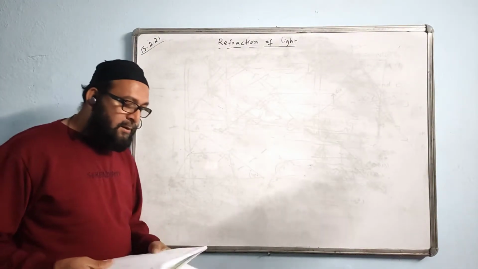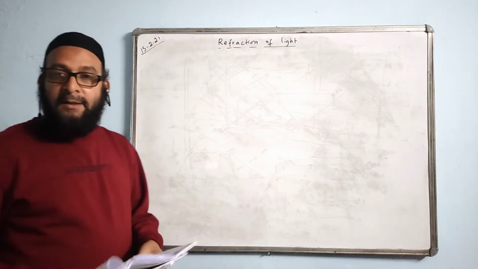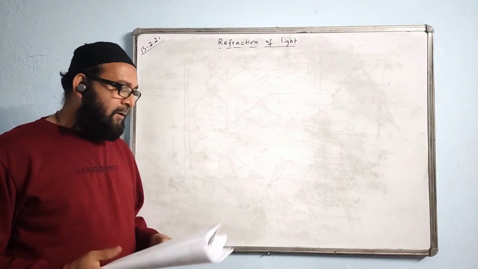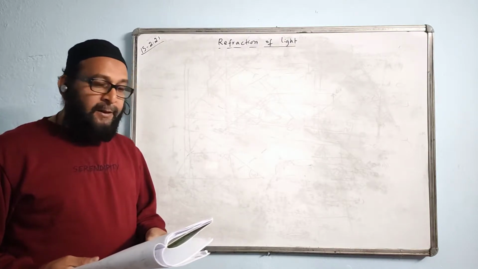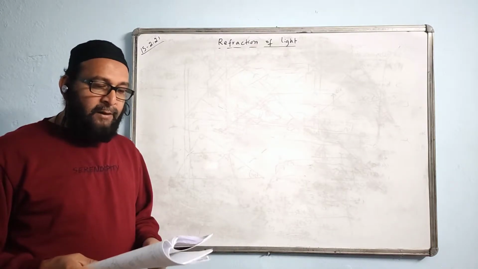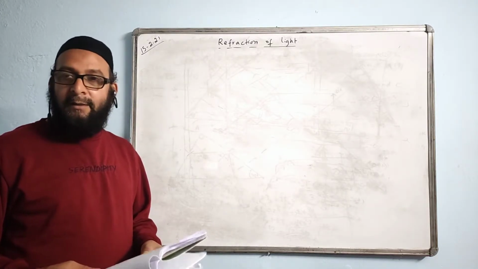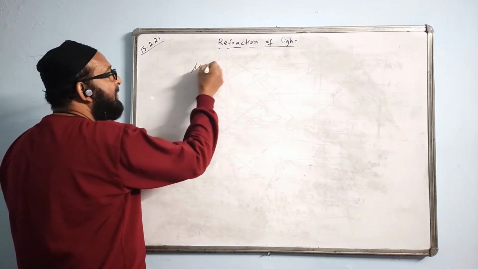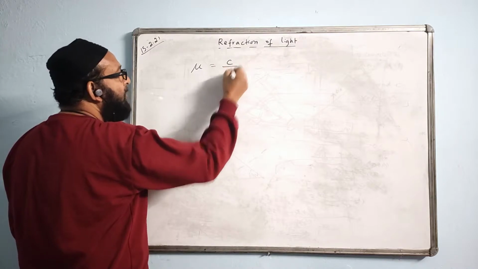Today we do numericals. I'll just read the question: how you can find the speed of light in glass. In the bracket, the refractive index of glass with respect to air is given as 1.5. So what is the formula of refractive index? The refractive index formula is C upon V.